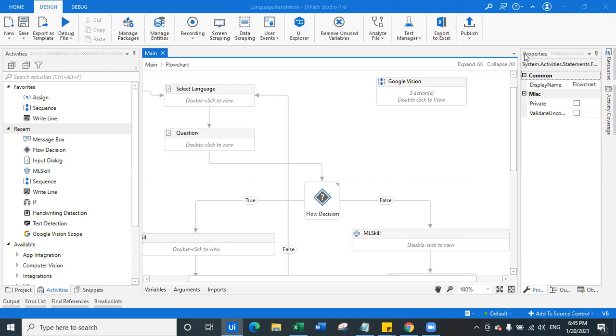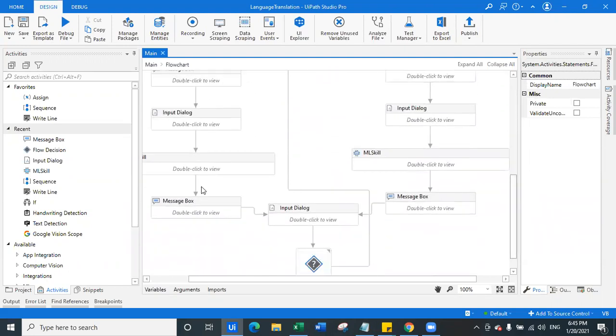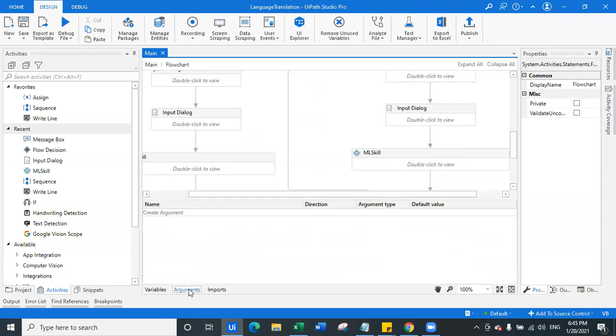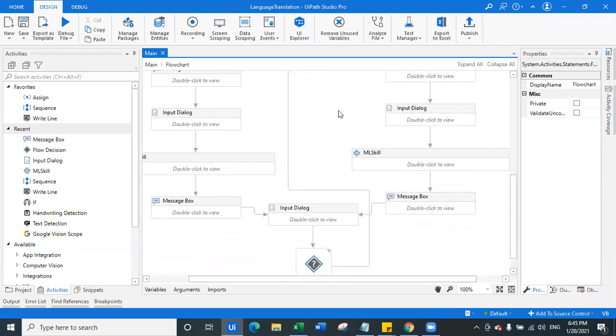Anyone? You can also unmute yourself and answer the question. You would have to specify the arguments and post it to orchestrator. Okay, correct. And what you'll have to do, wherever we are taking questions and wherever we are passing the answers, we'll have to create that as an argument and we'll have to post it as an orchestrator process, correct? But now there are 2 languages, correct? So there are 2 flows. So would you create 2 different workflows or would you accommodate this in one workflow?